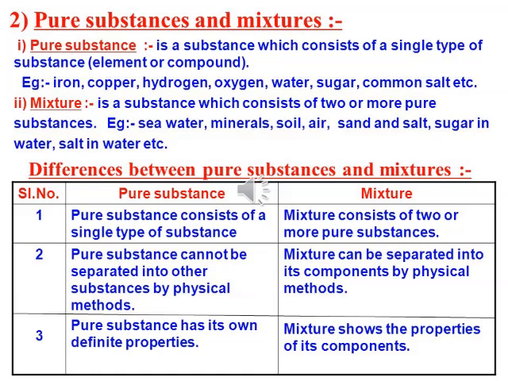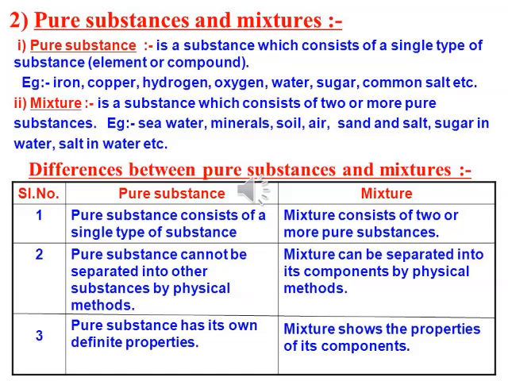Now the difference between pure substances and mixtures. First point, a pure substance consists of a single type of substance. That is, it contains similar atoms, similar particles, whereas a mixture consists of 2 or more pure substances. That means it may contain 2 or more elements or compounds. Second point, a pure substance cannot be separated into other substances by physical methods.